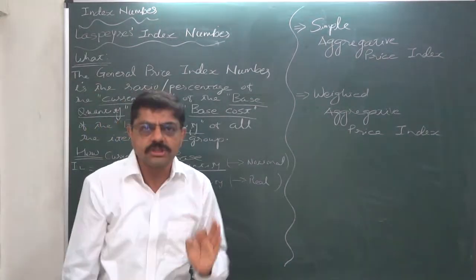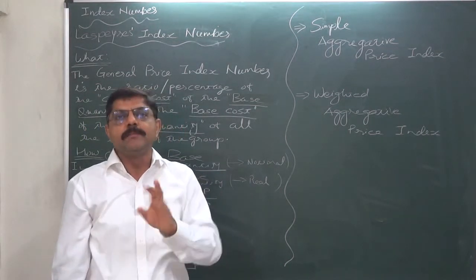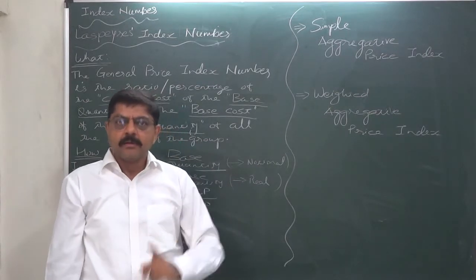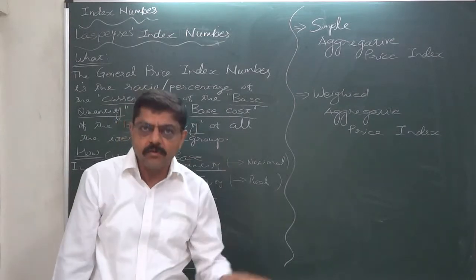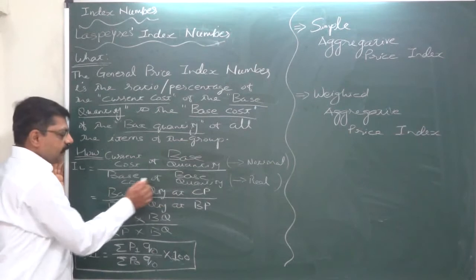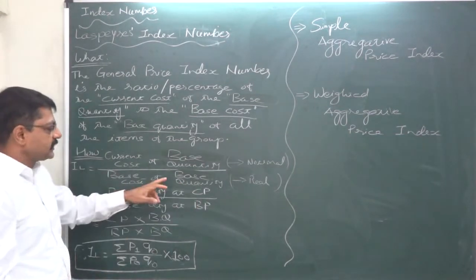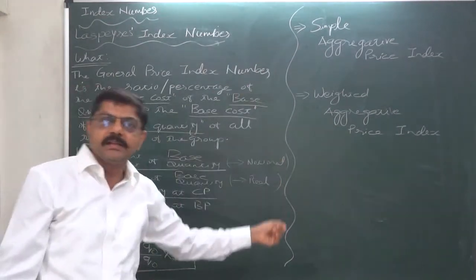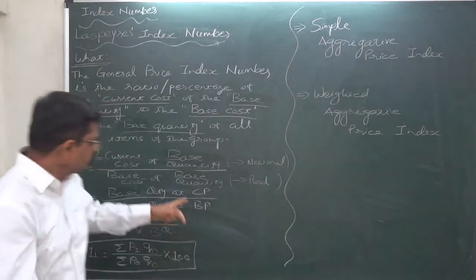I call it notional because we have not actually paid that cost. We have just calculated the cost of base year quantity at the current year's prices, and it is divided by the base cost of base quantity. This is actually the real cost which we had actually paid during the base year to consume the quantity.